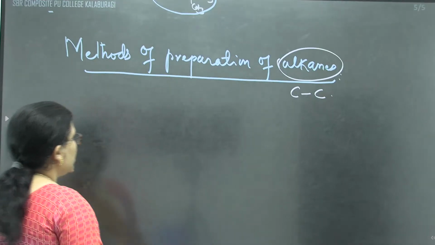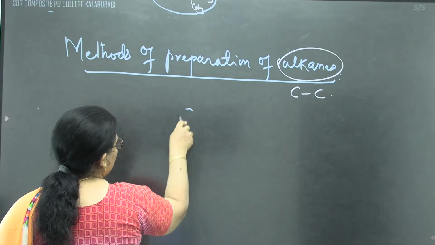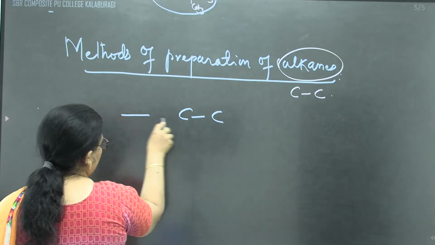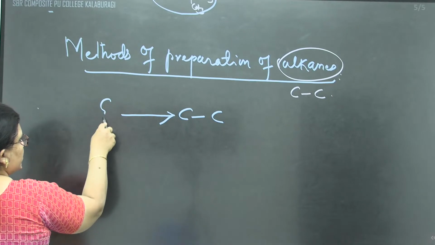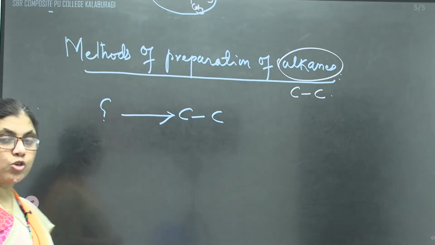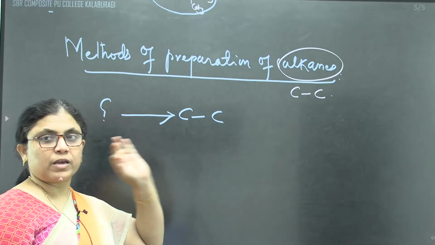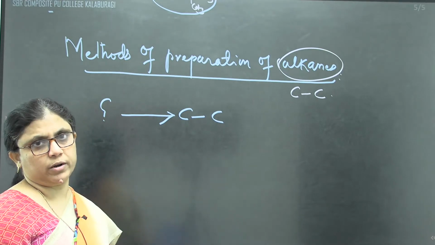It means your aim is to prepare carbon-carbon single bonds. From where should I start to get carbon-carbon single bonds? This question is most important.